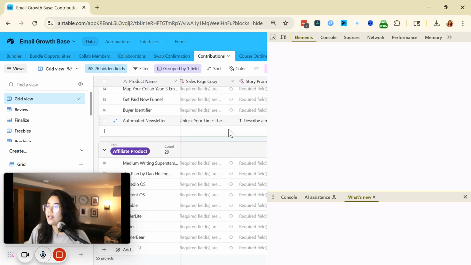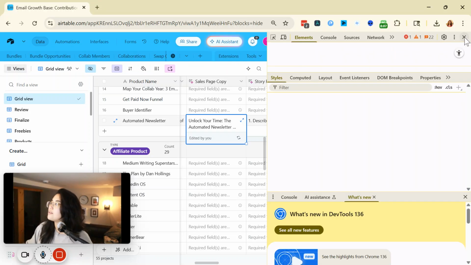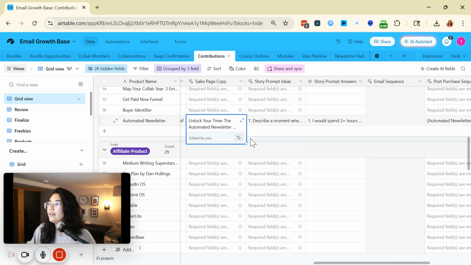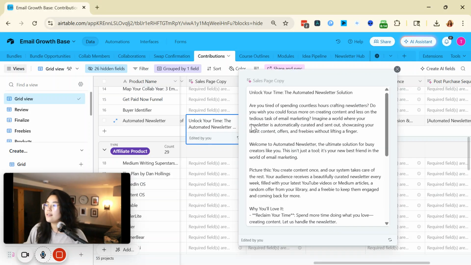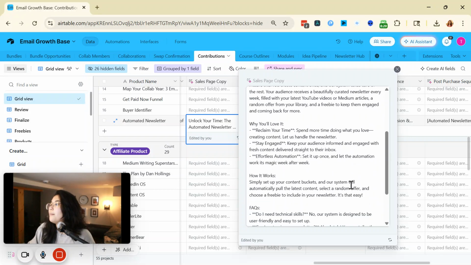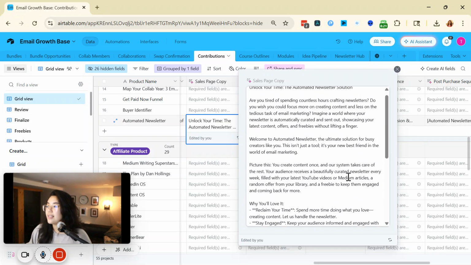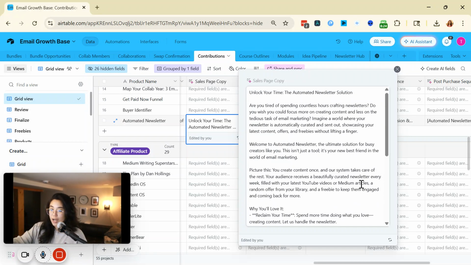So let's go ahead. Let's cancel that out. Clicked the wrong button. So when we think about this, let's talk a little bit about what it is. All I have to do is click generate with AI again. I already did this, so I don't want to do it again. But this actually creates the sales page for me. This is the sales page copy.